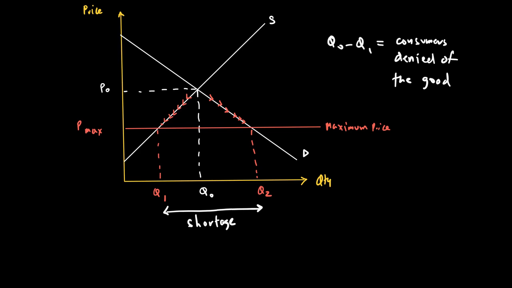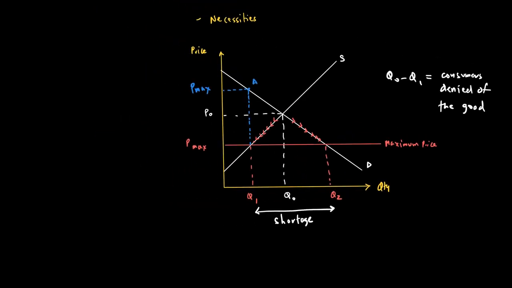What I would want to do is actually take a line all the way up to this point A and call this price P max. I'm going to talk about this in a little while as to what we mean by this. But let's look at consumer surplus and producer surplus before and after the maximum price to see what is happening to our consumer welfare. So before maximum price,